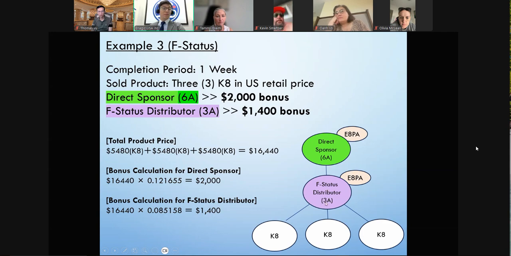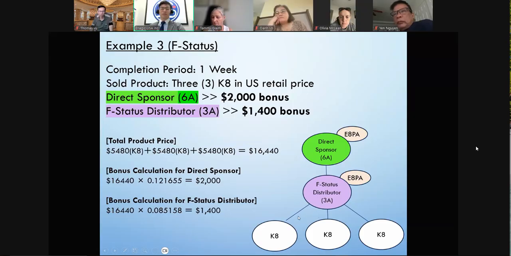And that's if this F status distributor is a 3A. We also have 6A and above. If they complete 3K8s in 1 week, then they'll get 2,000. And also for the direct sponsor, we're just using 6A for all these examples because that's the maximum. We're going to use the total 3 product and the bonus multiplier, and the direct sponsor will get 2,000 in this scenario.